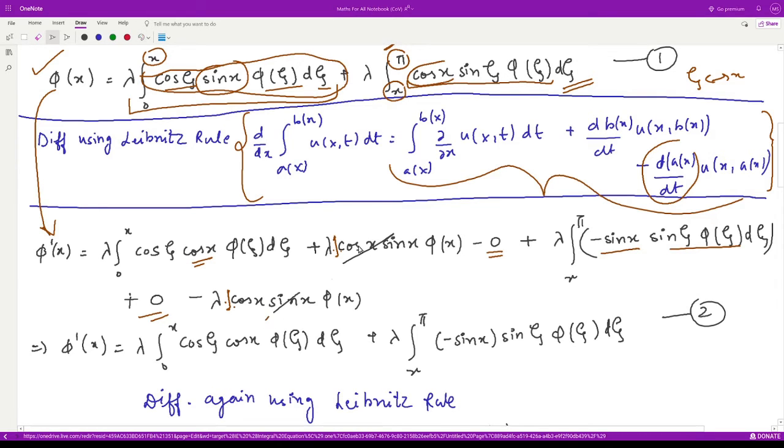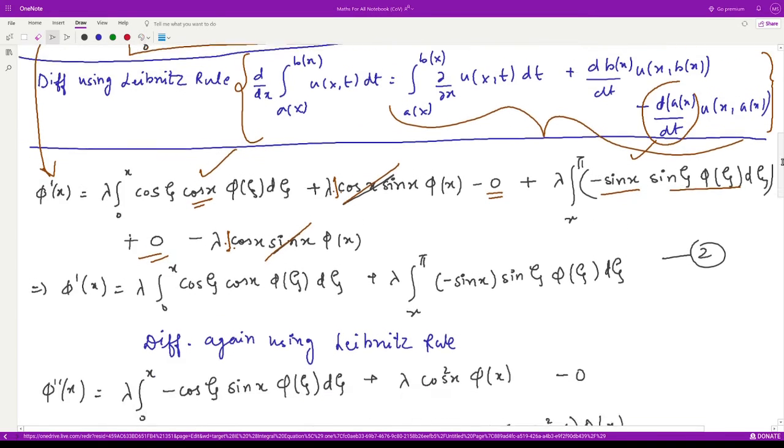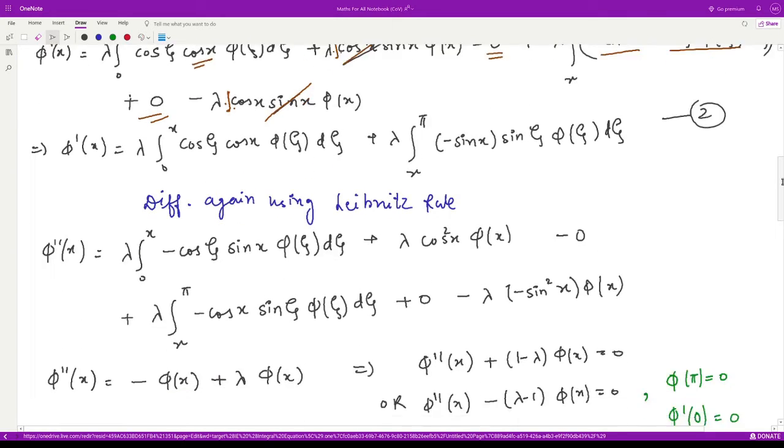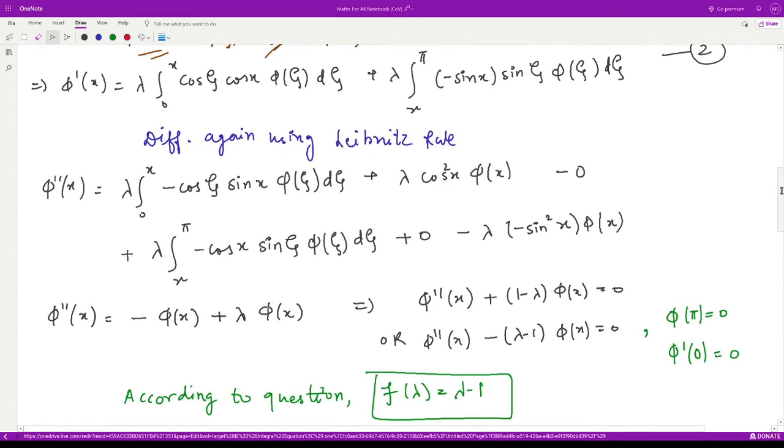So now this term cancels with this term, and we are only left with this term and this term. So this is our equation number 2. Now this was the first derivative. We can again differentiate it using the Leibniz rule. Again we have to apply the Leibniz rule twice, first on this one and second on this one.